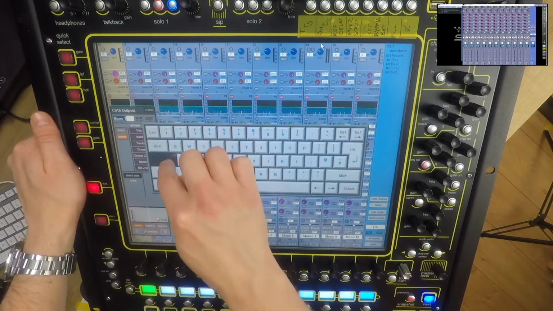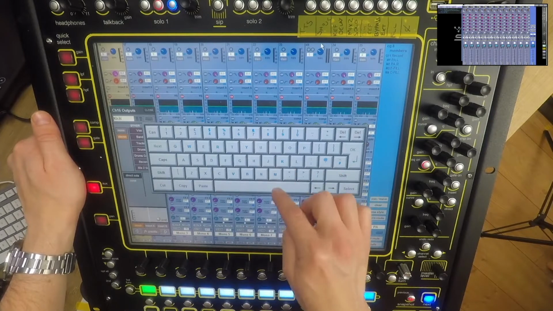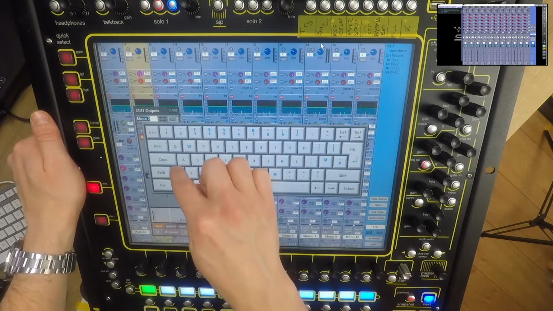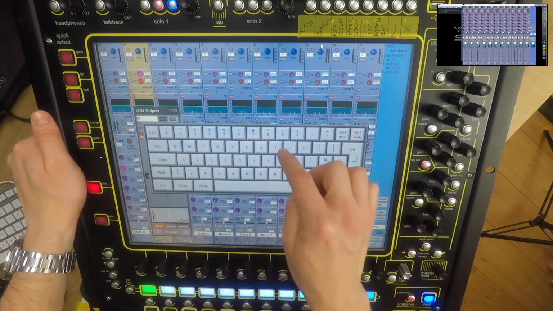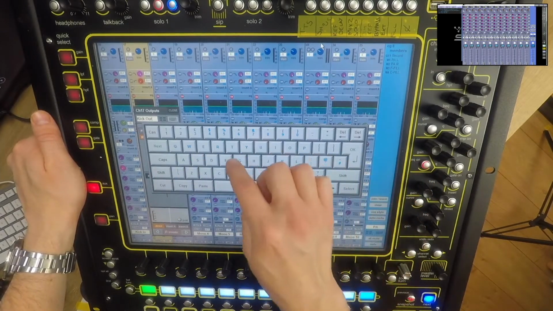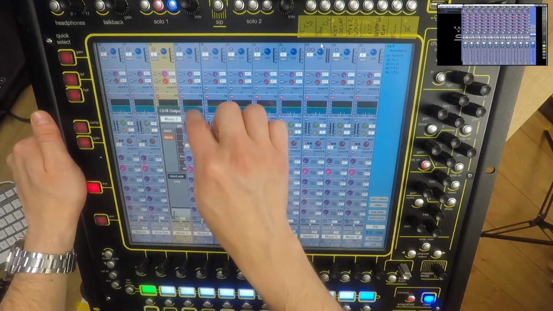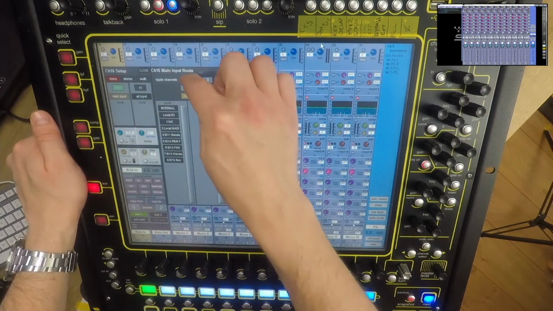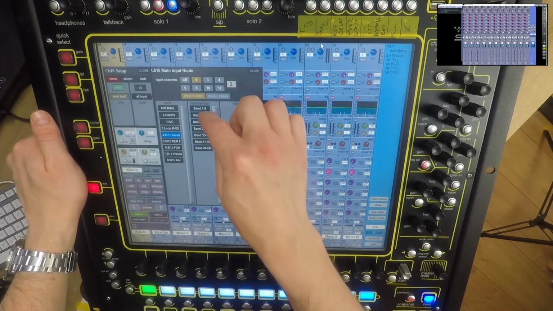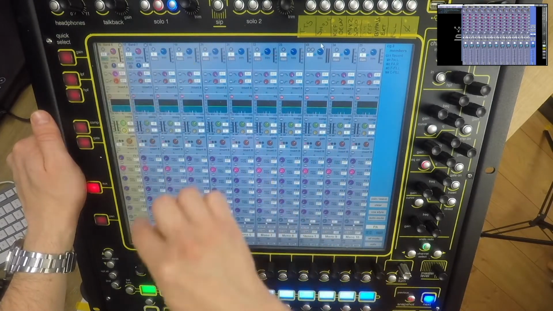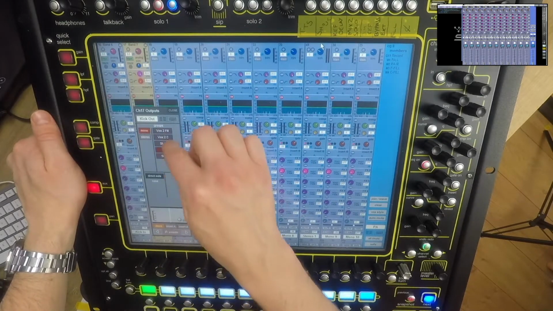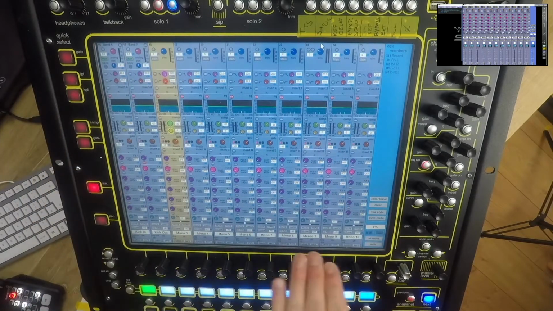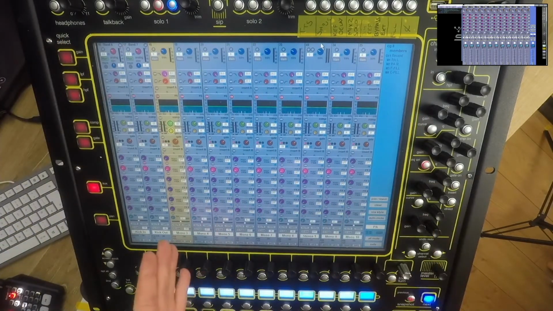I could start by labeling it. I'm not going to label all the channels, but just show you the process. So kick in, kick out, and so on and so forth. I would then do my input routing, so I know these first 2 inputs start on channel 6, for example, and I do my output routing. So for example, I know the kick goes to the kick group, and I'd route all my channels to groups, do all my input patch, and do all my labeling.